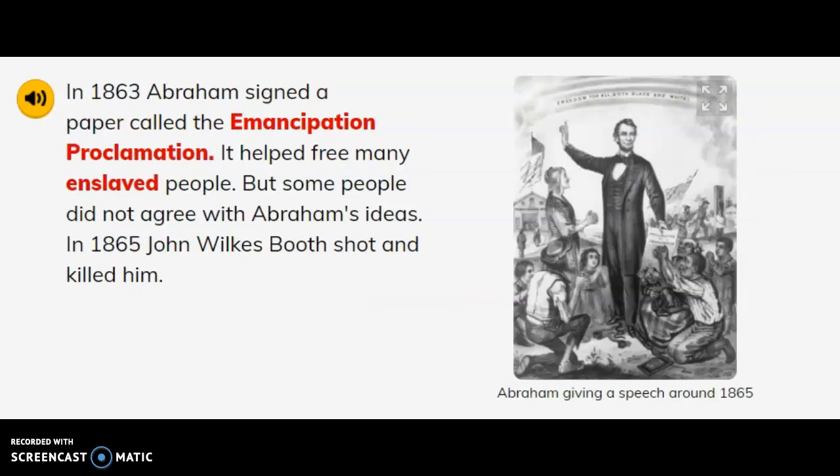In 1863, Abraham signed a paper called the Emancipation Proclamation. It helped free many enslaved people. But some people did not agree with Abraham's ideas. In 1865, John Wilkes Booth shot and killed him.